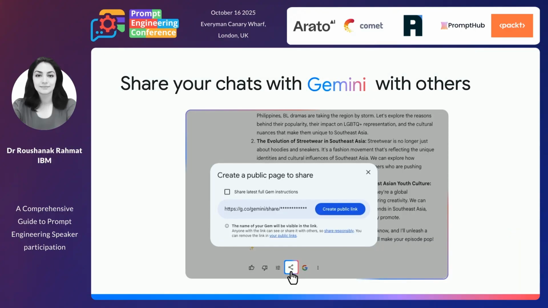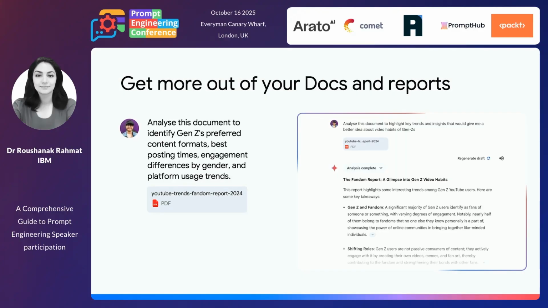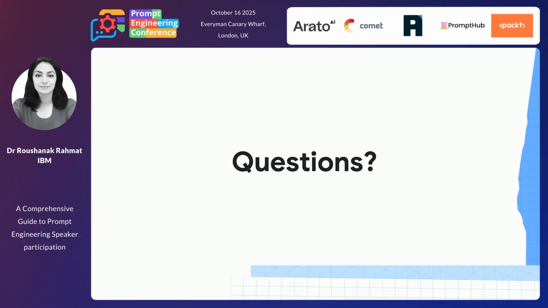And we are able to share the gems with each other. We can share specifically if you want to use them in another application. It's just the button there that gives us the link, and then we can create this public link and share. We are also able to upload documents and talk to those documents, and that can be part of the information that we later save in our gem. That's a cool thing. And I think that's enough, I don't have more time unless I could talk more about other stuff.